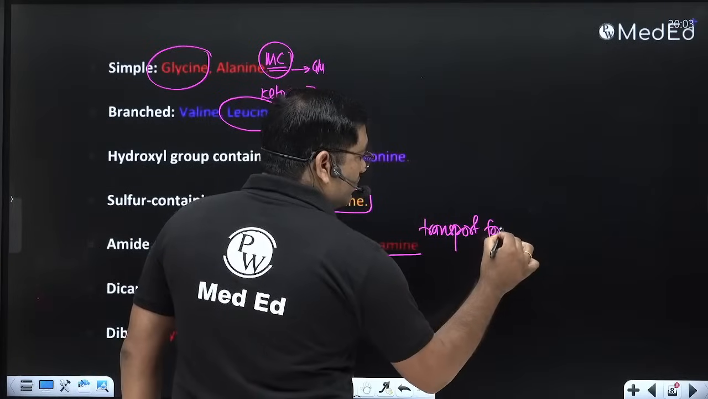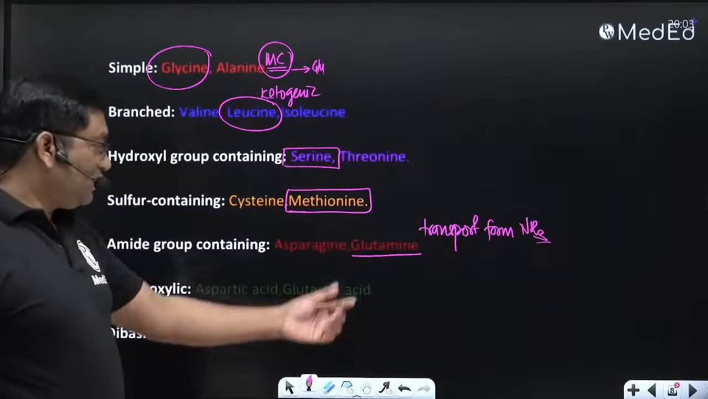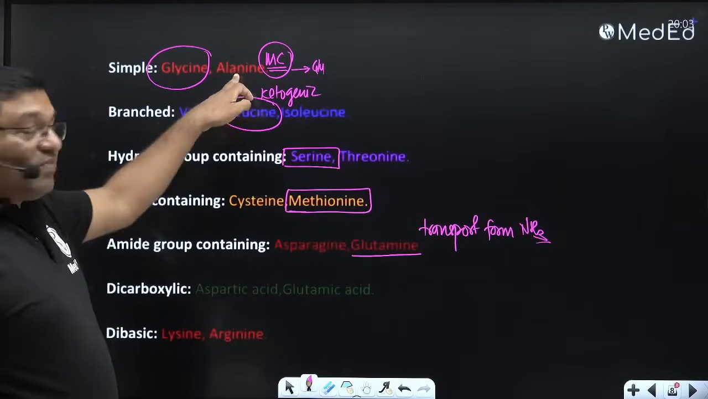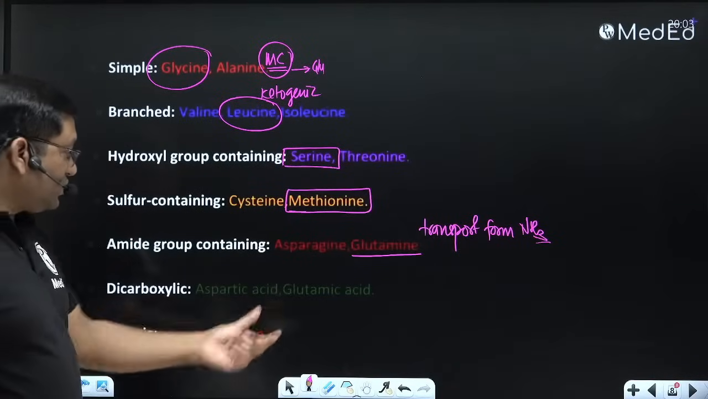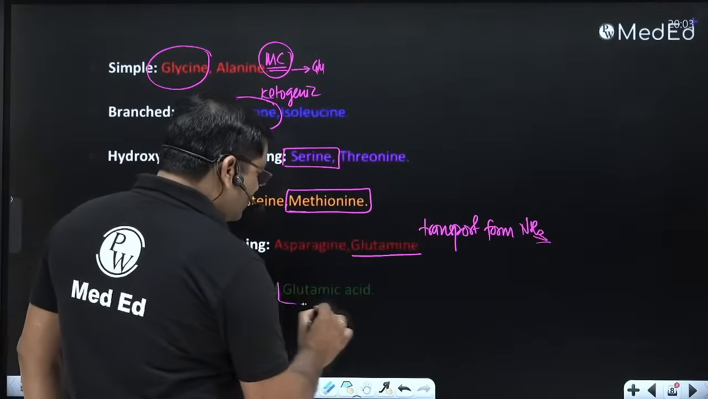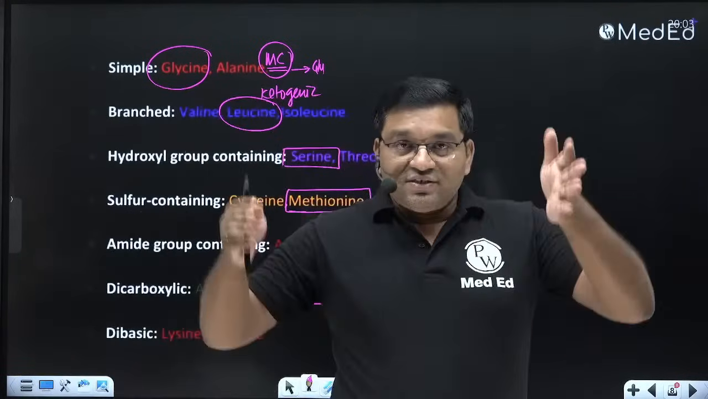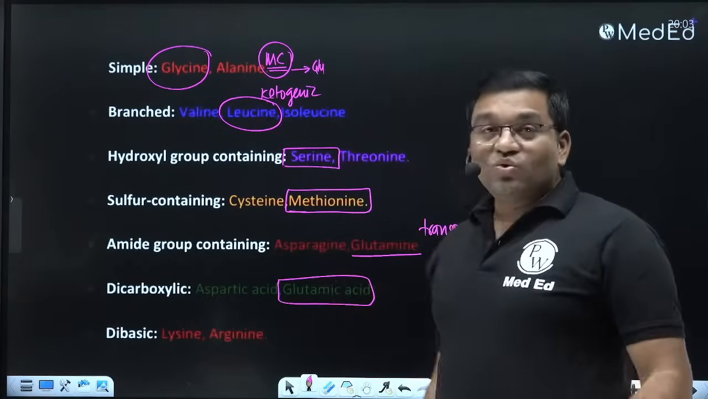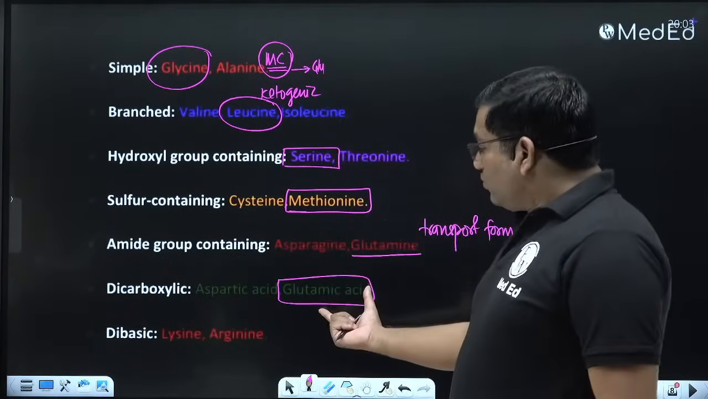Transport form of ammonia from brain and intestine. Glutamine is the transport form of ammonia from brain and intestine, and from muscle it is transported in the form of alanine. Aspartic acid, glutamate, all amino acids: the amino groups from the different amino acids are funneled or channeled into glutamate. So glutamate is the central acceptor of amino groups.